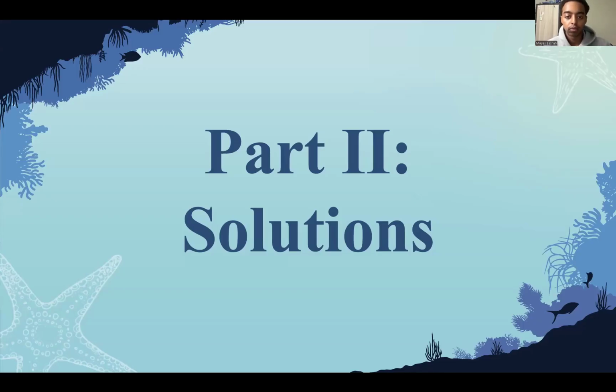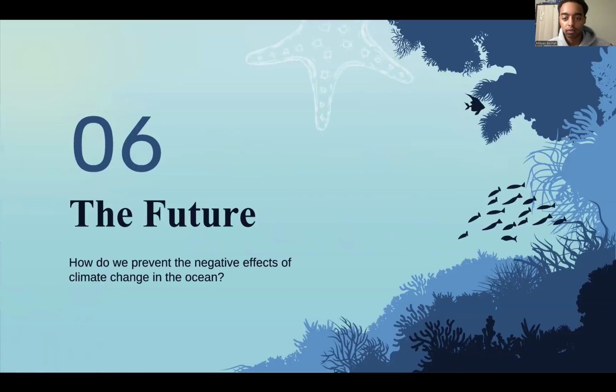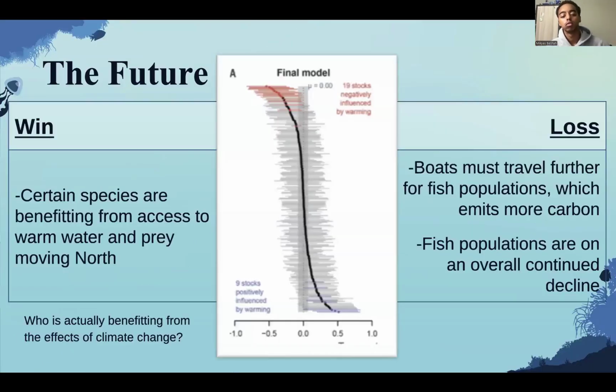So these are part two. What are our solutions to this? So, chapter six, the future. How do we prevent the negative effects of climate change in the ocean?